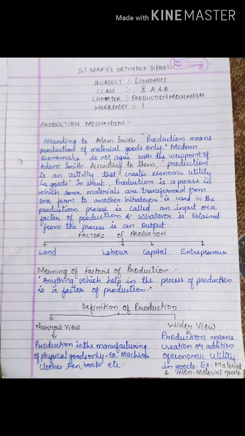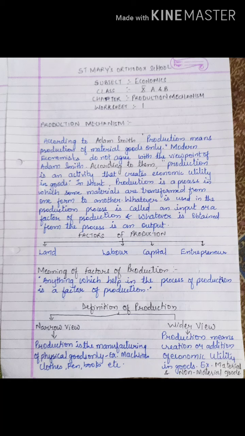Now factors of production are divided into how many parts? It is divided into 4 parts, which are land, labor, capital, entrepreneur. I will explain each of the meanings in coming topics.